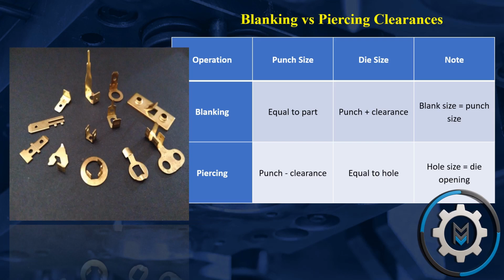Blanking versus piercing. Clearance is applied by operation. Blanking: punch size equal to part, die size equals punch plus clearance. Note, blank size equals punch size. Piercing: punch size equals hole minus clearance, die size equal to hole. Note, hole size equals die opening.